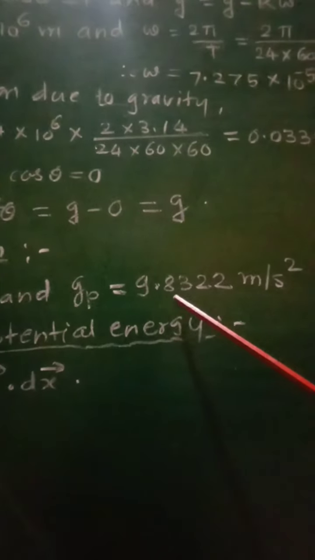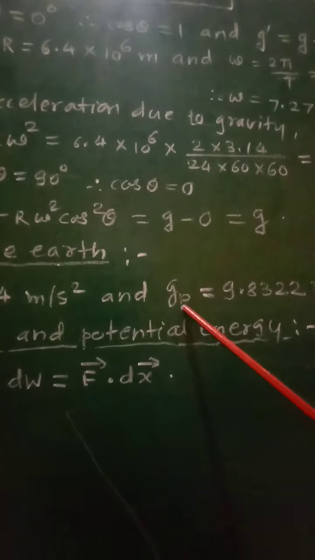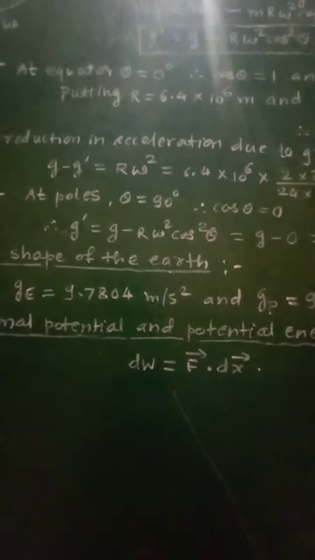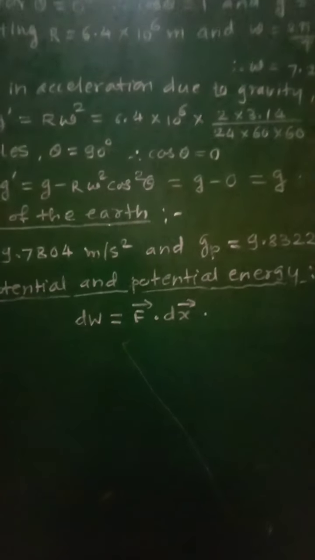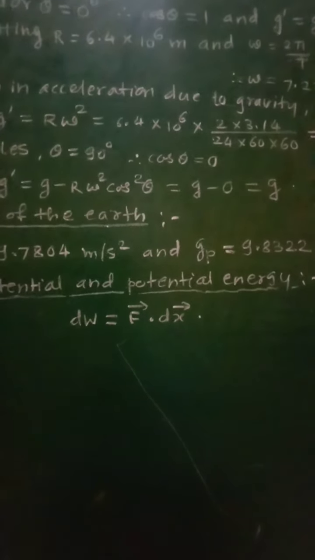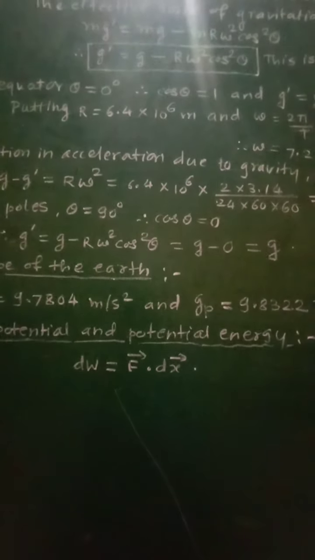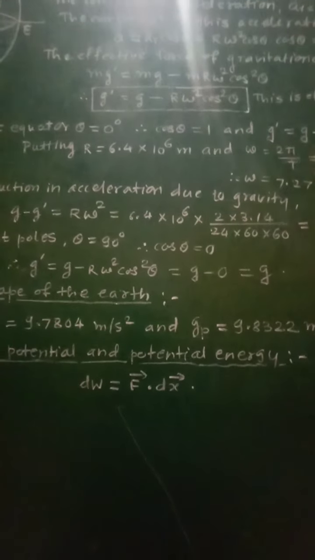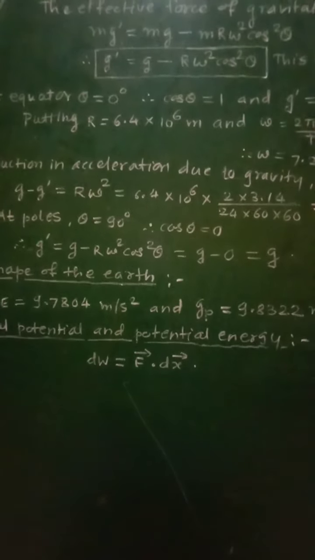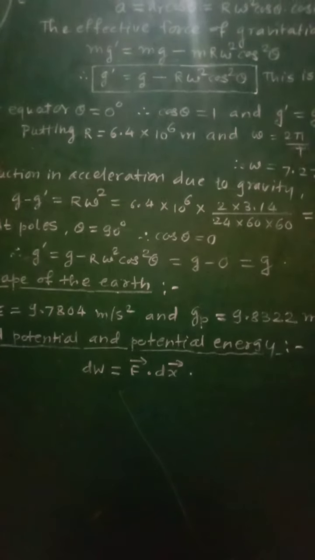So Gp is equal to 9.8322 meter per second square. So we can say that here Gp is greater than Ge. That is, acceleration due to gravity at the poles is greater than at the equator, because at the poles the radius is less as compared with the equator. So this will represent the variation in the acceleration due to gravity due to the shape.